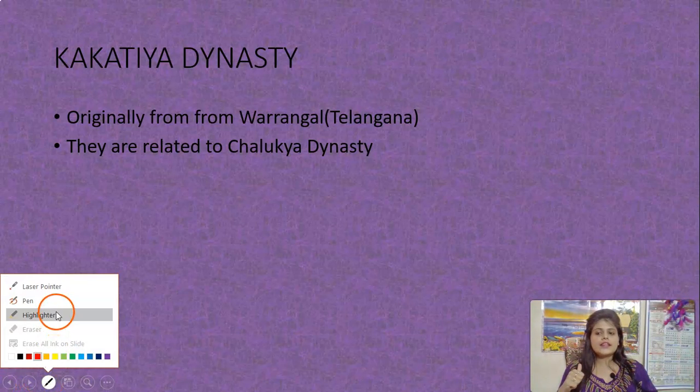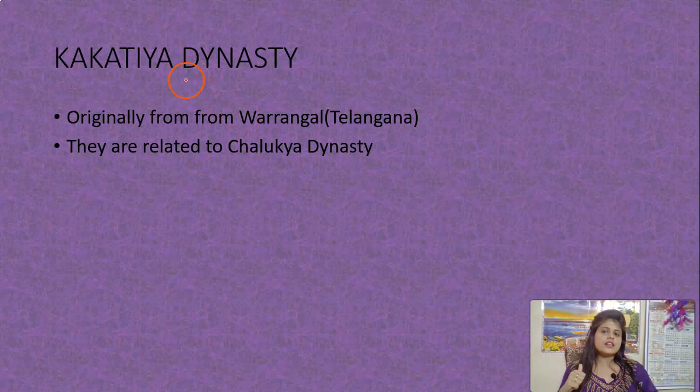Now talking about the Kakatiya dynasty, you might have heard the name of this Kakatiya dynasty because you might have studied this in your school times, that in the southern area there was a dynasty known as Kakatiya dynasty. So that is why we say that originally these dynasties are from the Warangal area of Telangana. But what today I am going to talk about is the Kakatiya dynasty which established its rule in Chhattisgarh. Yes, it is the same dynasty which belonged to the Warangal area, but they also established their rule in the Bastar area of Chhattisgarh. And it is considered that they are related to the Chalukya dynasty of southern India.